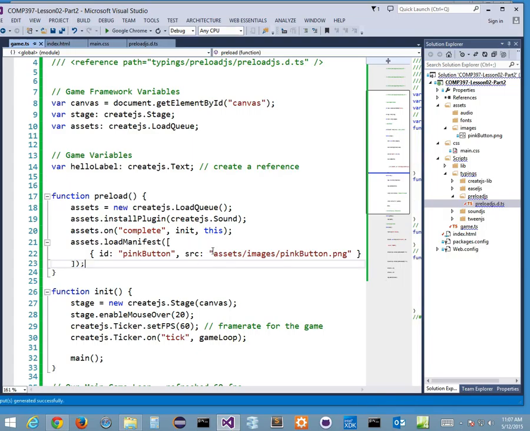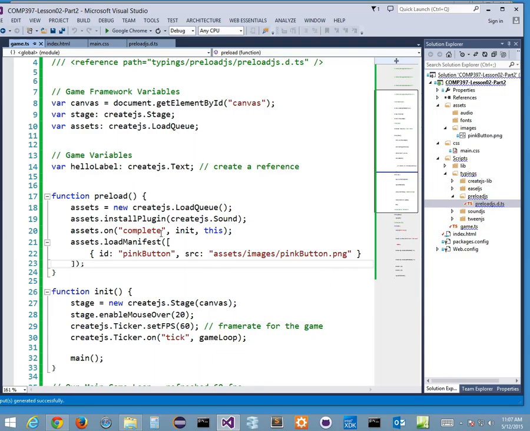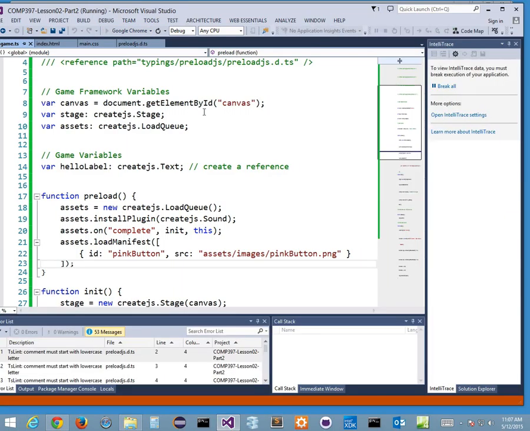Okay, cool. So I'm loading my manifest. I'm accessing my pink button, and then after I'm done loading, kick off the init function. That's what it's doing. All right? If everything goes well, I haven't made any changes yet, I should be able to run this thing with no errors. I should get my hello world. Yeah? Let's try this out. Run.